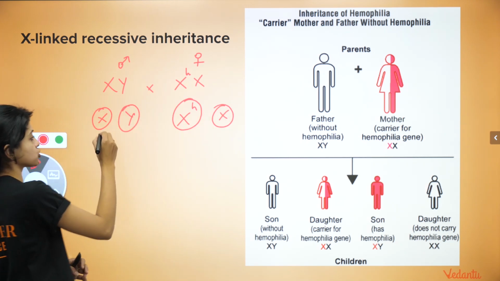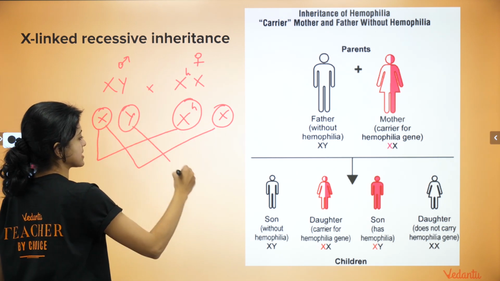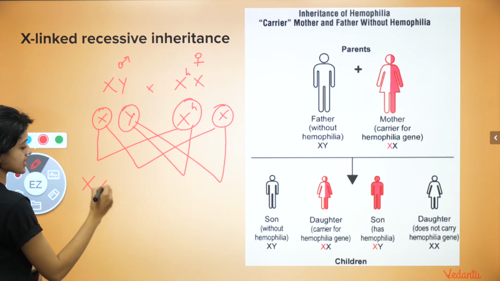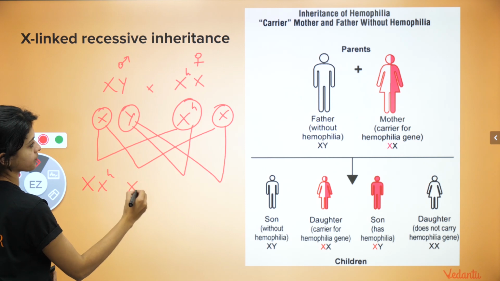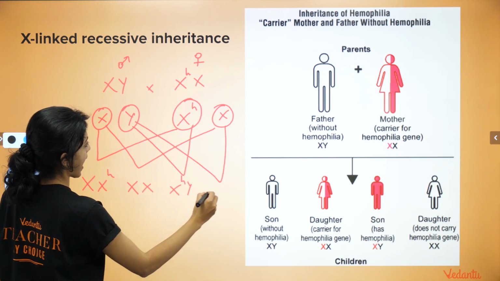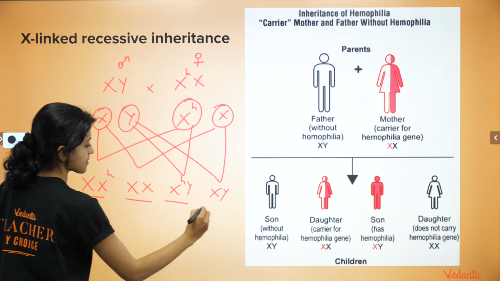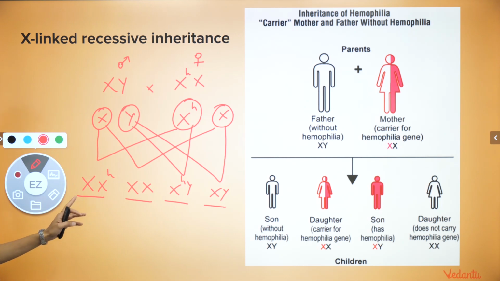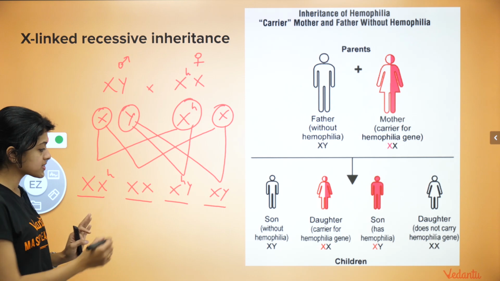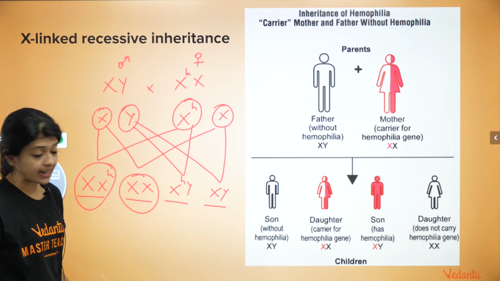So when they mate and have children, these are the possibilities: XX, XXH, XY and XHY, which means that the daughters, if you look at it, all of them who have two X chromosomes, half of them will be normal, half of them are carriers.